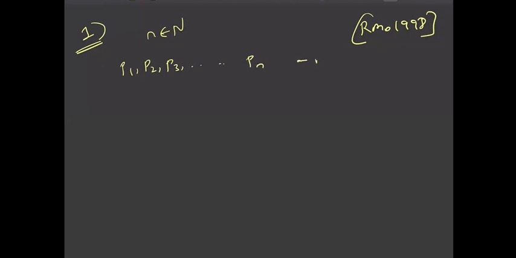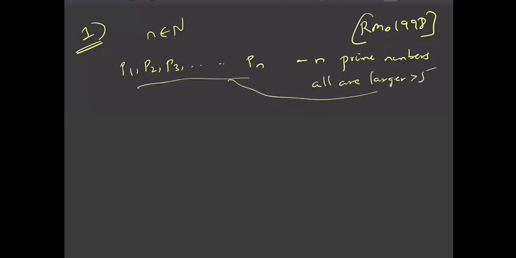So let us discuss the first question. This is a problem from RMO 1998. It states that n is a positive integer, meaning n is a natural number, and p1, p2, p3, and so on up to pn are n prime numbers, all larger than 5. Means all of these primes p1, p2, and so on are larger than 5.